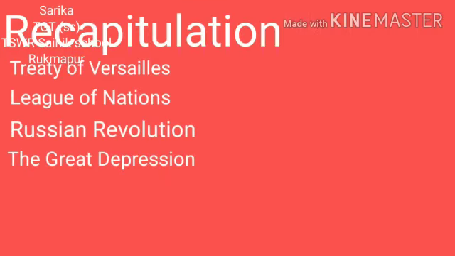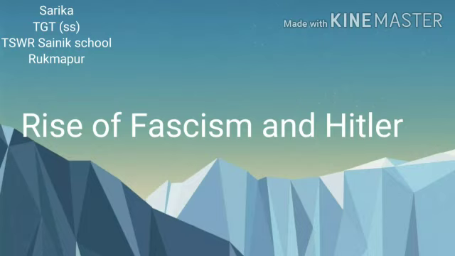Now, let's recapitulate what we have learnt in the previous video. So, we learnt about the Treaty of Versailles, which was signed by the defeated nations in the First World War in 1919, and about the League of Nations, which functioned from 1920 to 1946. Then about the Russian Revolution. By this revolution, Russia became a powerful nation in the world. And the next is the Great Depression, which was a worldwide economic depression where most of the countries in the world suffered except USSR. So let's start today's part of the lesson, that is, the rise of fascism and Hitler.